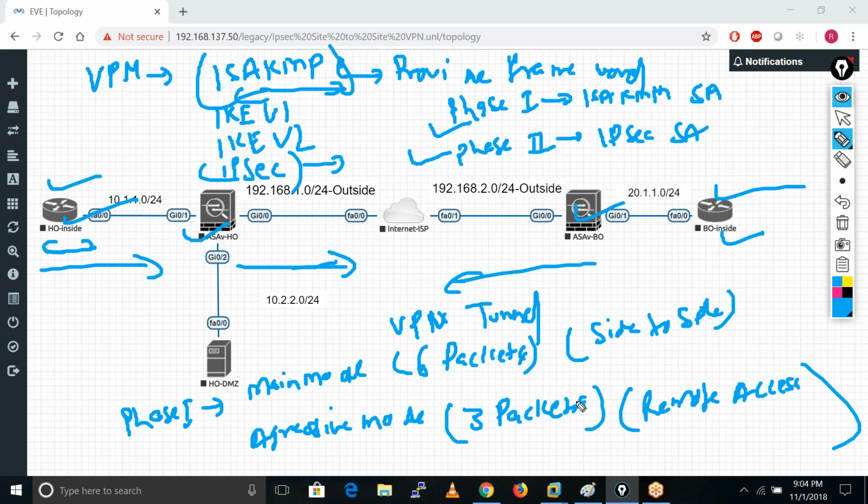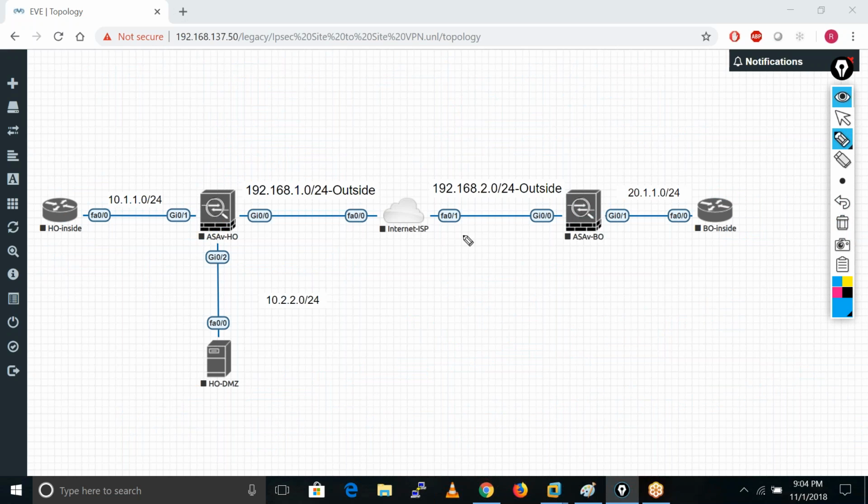So first I will explain to you the main mode. So let me open one notepad here.